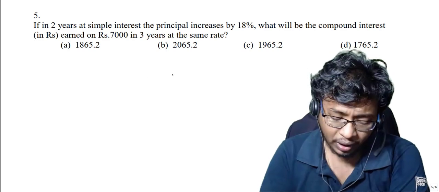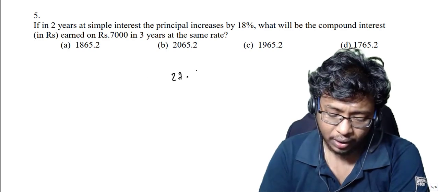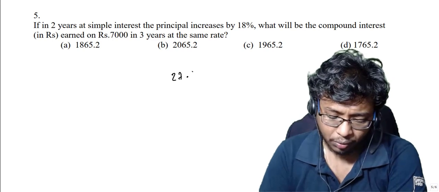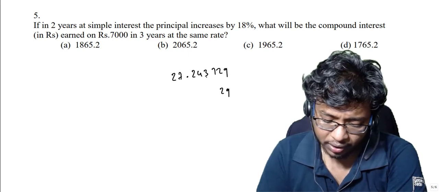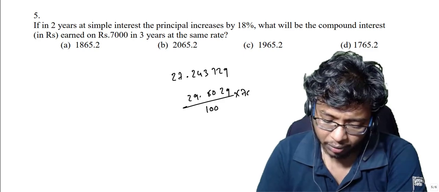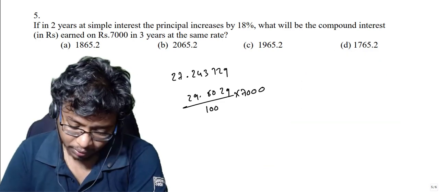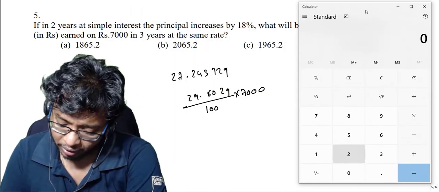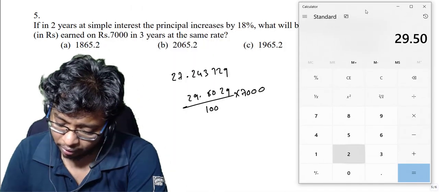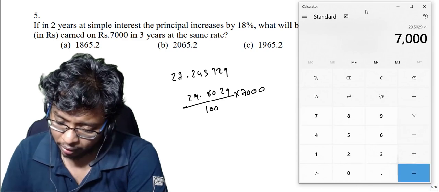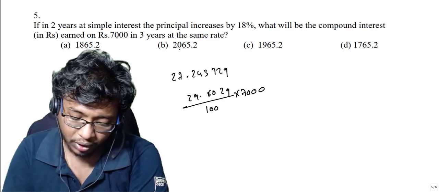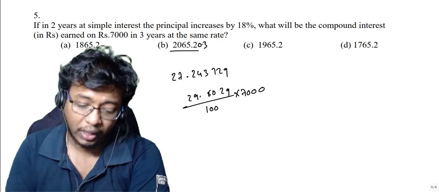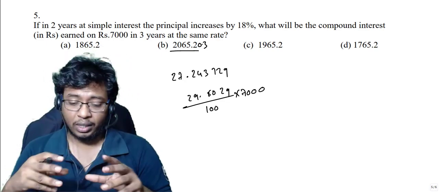So for 3 years, it will be 9 times 3 is 27, and 9 squared, which is 81. Then this will be 29.5029. So my answer will be this into 7000 by 100. Now I will use the calculator here. See this, 29.5029 into 7000 by 100. This gives me 2065.203.